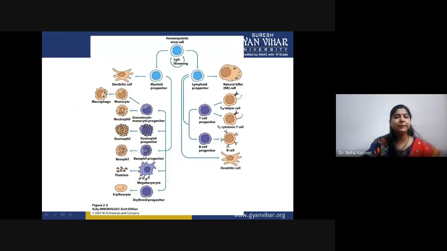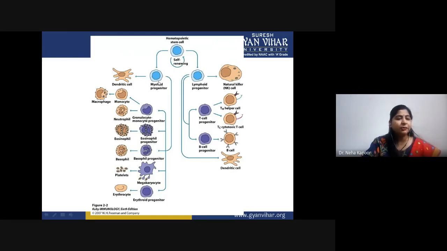As you can see, this is the hematopoietic cell. It is self-renewing. Now there are two lineages, myeloid and lymphoid. From the lymphoid lineage, natural killer cell is formed, T cell and B cell. That can be further differentiated into T helper and cytotoxic. B cell will be differentiating into plasma cell producing antibodies and dendritic cells.